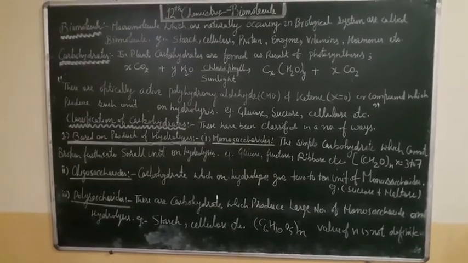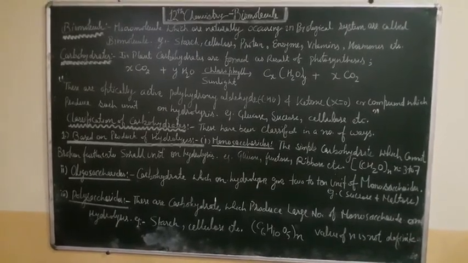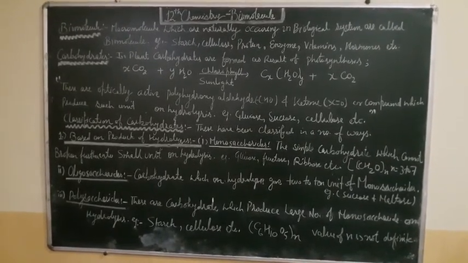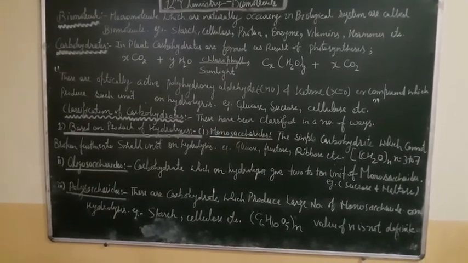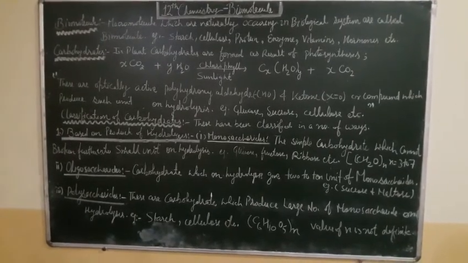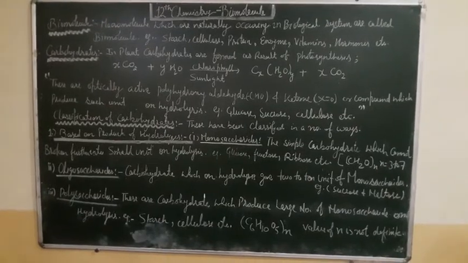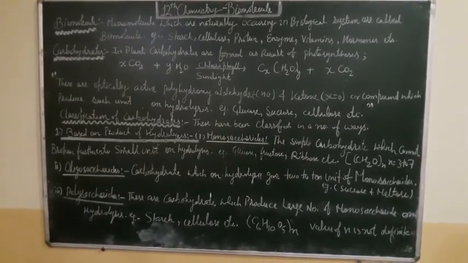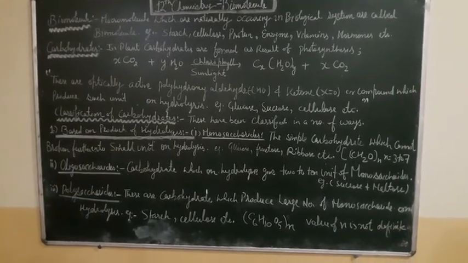The first one is based on the product of hydrolysis. Under this they are classified into three categories. You can see here, the first one is monosaccharide, the second is oligosaccharide, and the third one is polysaccharide. First, monosaccharides are simple carbohydrates which cannot be broken further into smaller units on hydrolysis. This is known as monosaccharide.